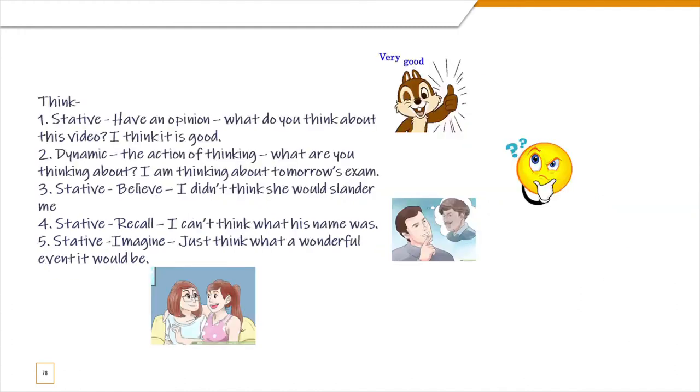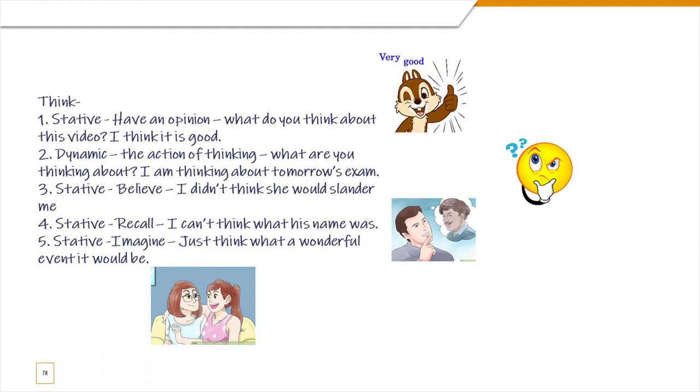Think. Okay, think means, this is a stative meaning, when you ask someone for an opinion. You ask generally, you don't always say, what's your opinion? You say, what do you think about this video? And the answer also comes in the same lines, saying, I think it is good, or I think it needs improving, for example.